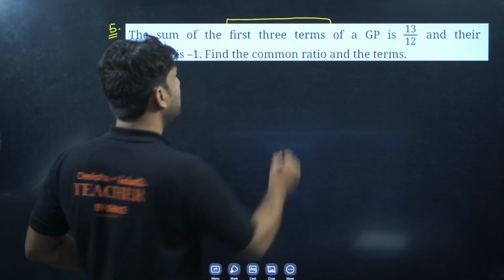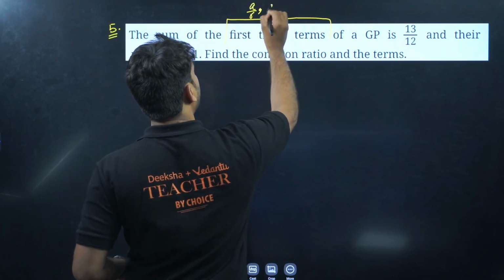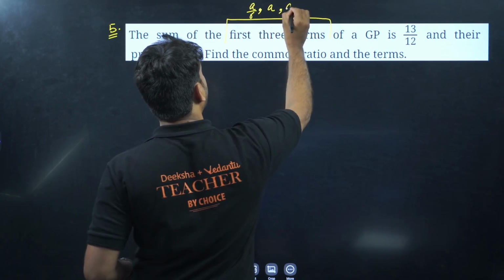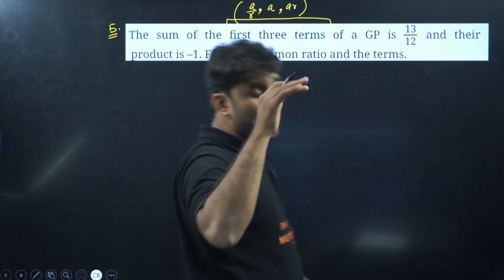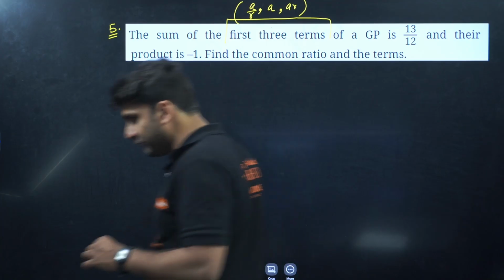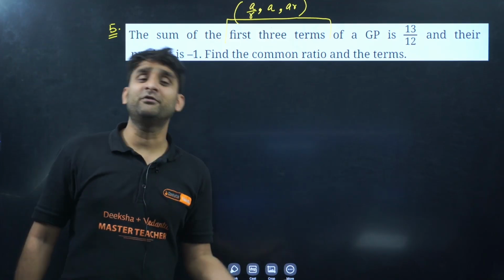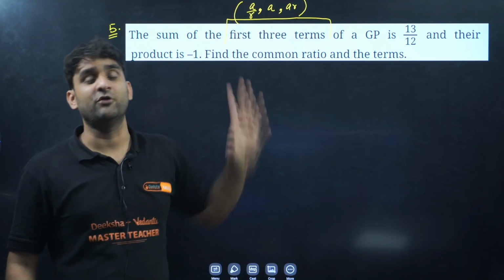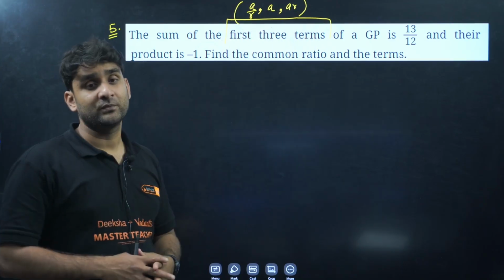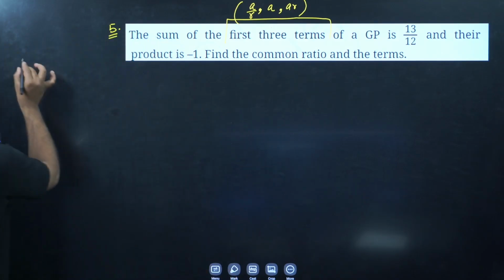In GP, always let the terms be A by R, A, AR. This is the rule, guys. Whenever such a question comes in front of you, the sum of first 3 terms of GP, the product of first 3 terms of GP, always let the first 3 terms in this format. This is the general format. Clear everyone?